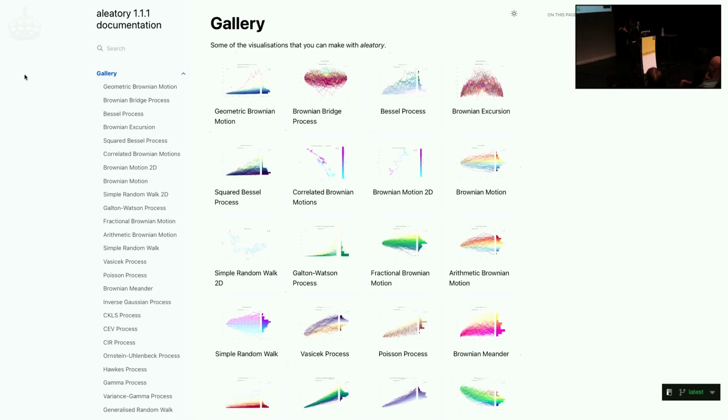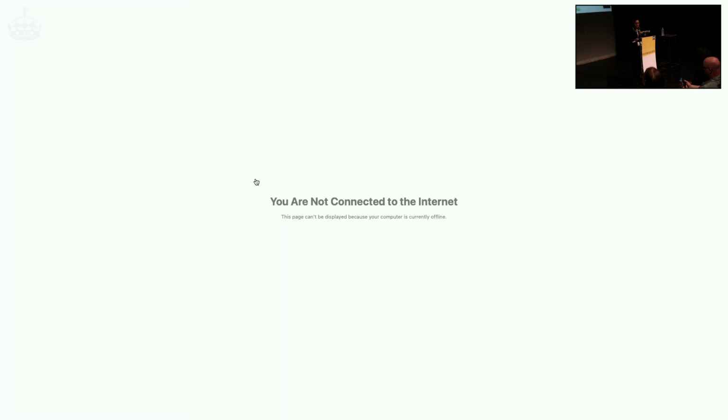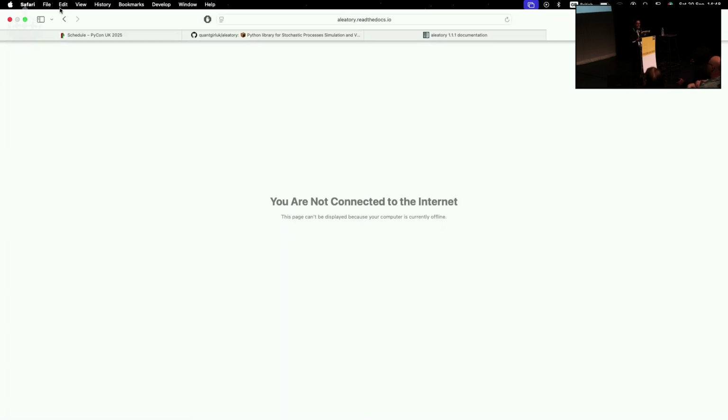Let me see if I can share this. So we have a gallery here that shows you some of the processes that you can produce. First, you have to understand your problem, your process. Think about what it means. Like in the case of COVID, it's discrete, it's counting cases, so it's not going to be a diffusion. That tells you something already. What kind of jump process can you choose? Well, that will depend on more features of your problem. But in general, I think visualization can be quite helpful because it already gives you something.